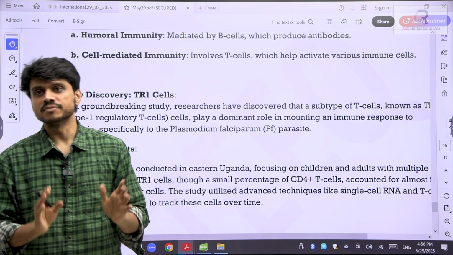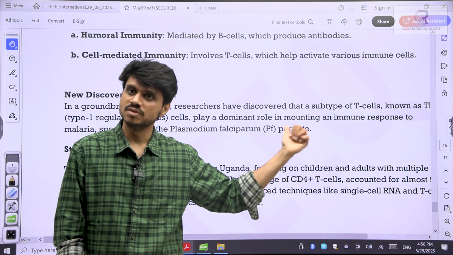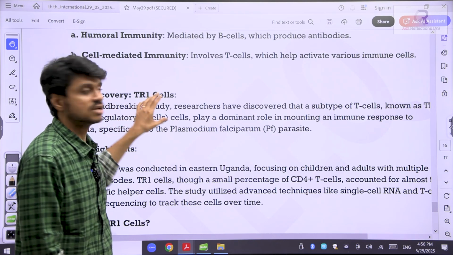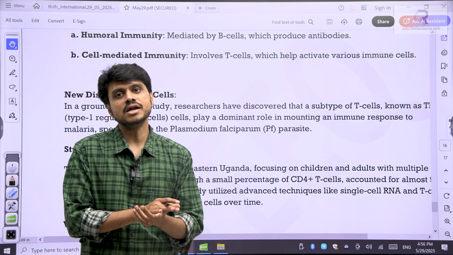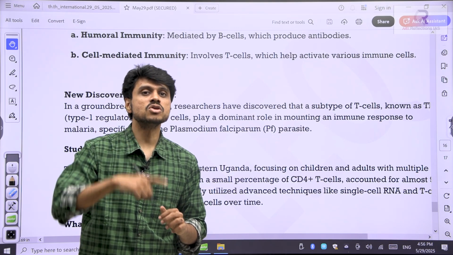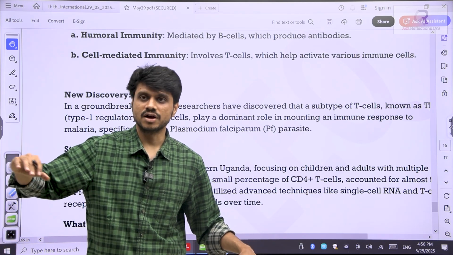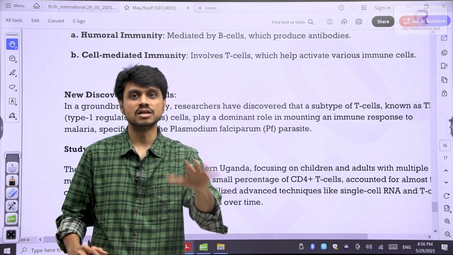They are well prepared. Basically, persons who are repeatedly affected by malaria, because of these TR1 cells, are able to store the information very strongly, and next time they are able to generate immunity without causing any kind of consequences. There is no rise of fever and all. These things are not happening. They are able to handle it well.